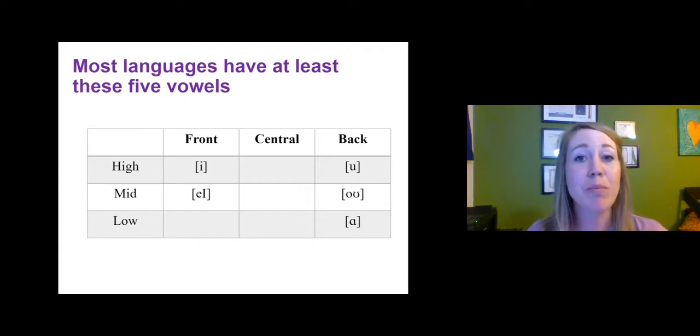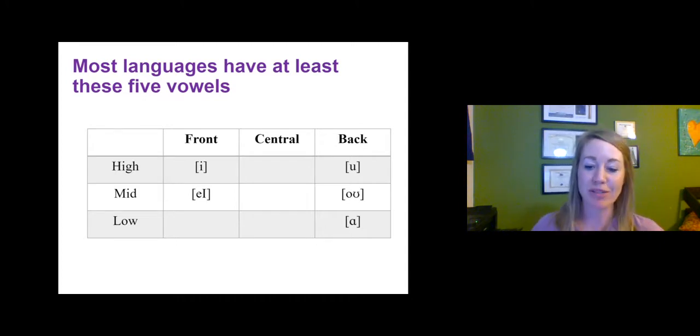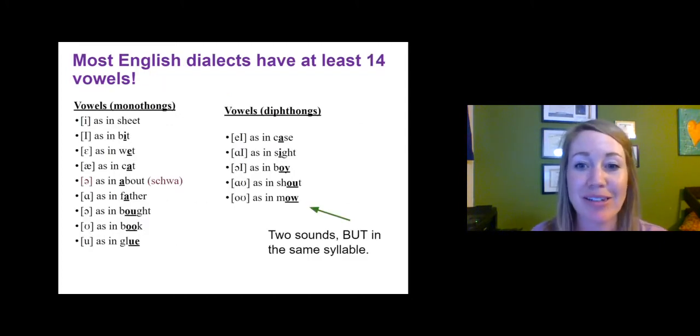Even more good news, most languages have at least these 5 sounds. Okay, not every language, and you can see the 3 from the other page here, but we can see a couple more, right? We've got E, I, oo, O, and ah. So those are 5 sounds that most every language shares. Those are all vowel sounds.